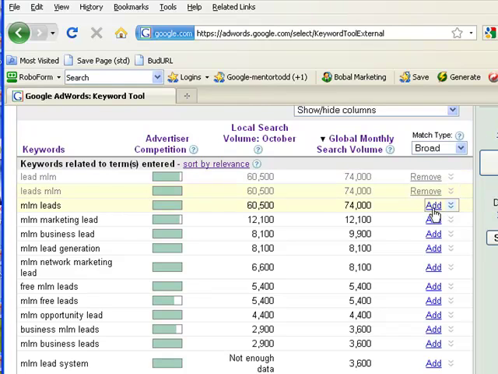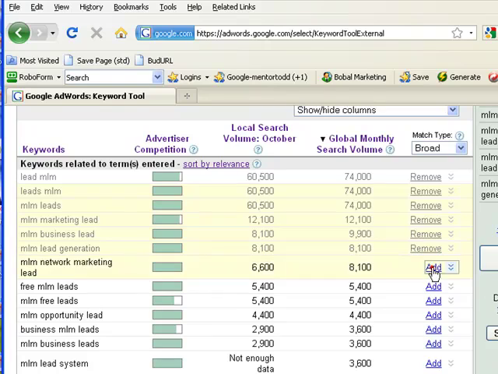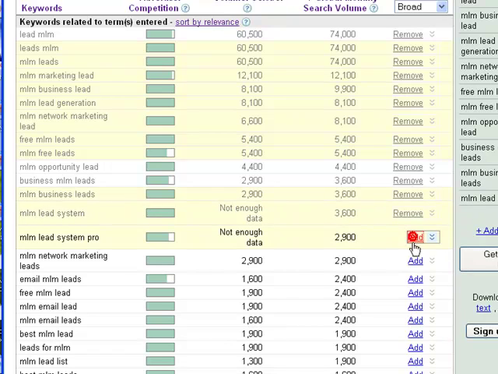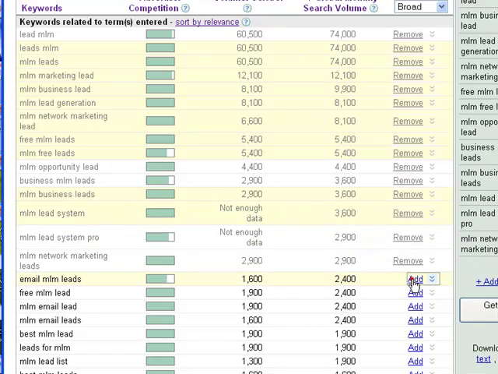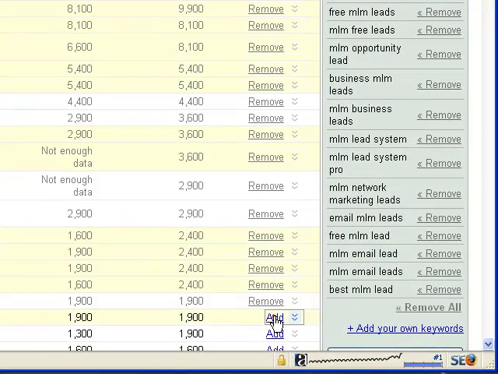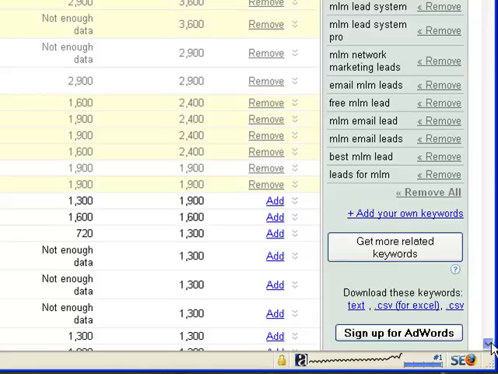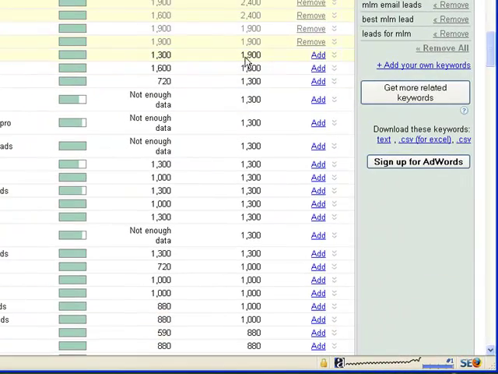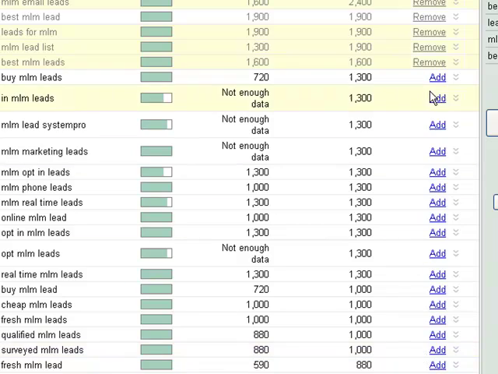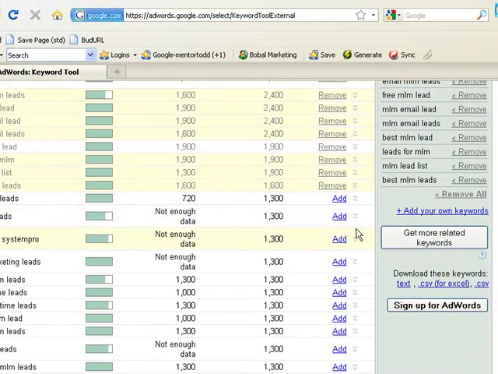If I like the keywords, I add, and I'll come down through here, and I will generally add just about all of them, all the way down to 1,000. Remember, the 1,000 searches a month was the minimum, and so I'll just come down here and add all these, and we can scroll down a little bit. MLM lead list. I will go all the way down to where it says 1,000. I will add all these, but I'm not going to do that right now.